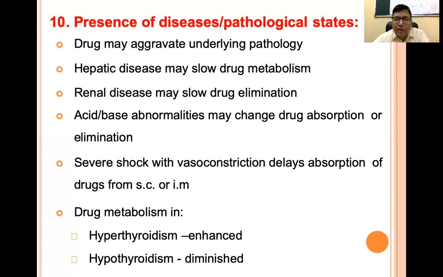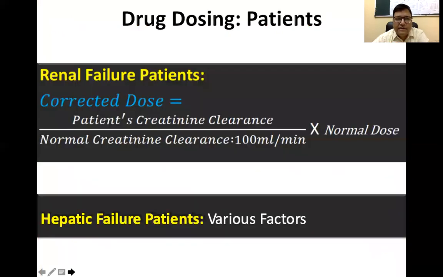Then acid base abnormalities can produce changes in drug absorption or elimination. And in severe shock, when there is vasoconstriction, there can be delayed absorption of the drug when we give it by the subcutaneous or intramuscular route. Similarly, drug metabolism can be enhanced in hyperthyroidism and diminished in hypothyroidism. So, different disease conditions can alter drug pharmacokinetics, and even different drugs can produce pathological states. So, these are the important drug effects.